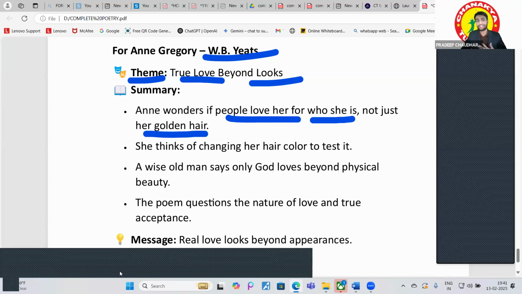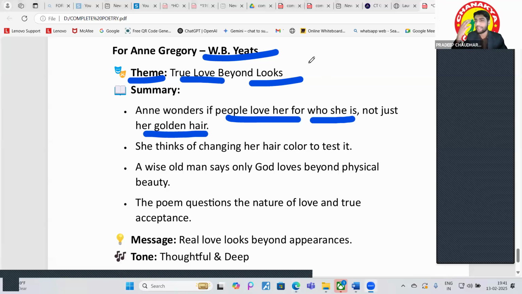Not just because she has golden hair, she has very good looks, right? And she is doing very good makeup, right? And she can speak so many sugar coated words. Not for that, but for who she is. People should love another person for the person he is, right? What is the real nature of that person?